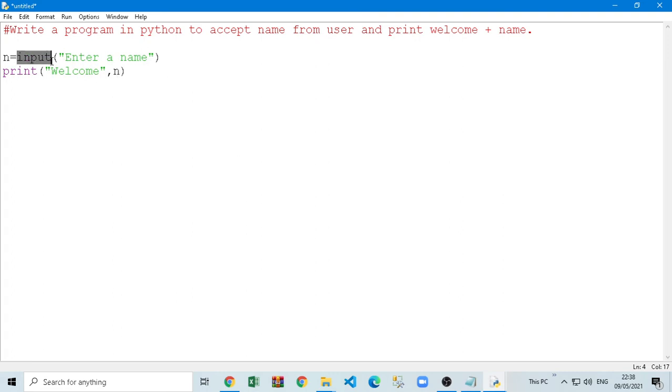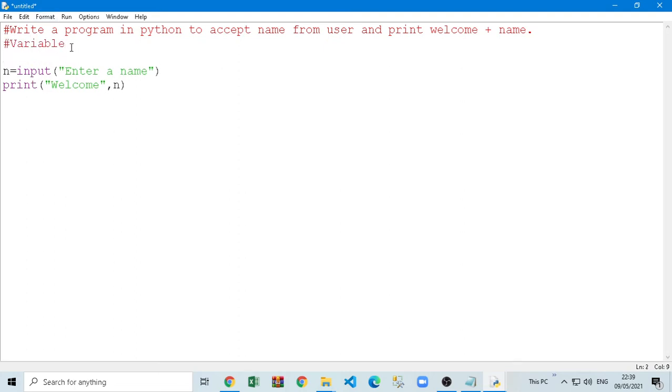So there is one more function, input, like we used print earlier. So input is going to give the message enter a name. Once the user sees the message enter name, the user will enter a name, and that name is going to be stored in this n. So we call this n a variable.